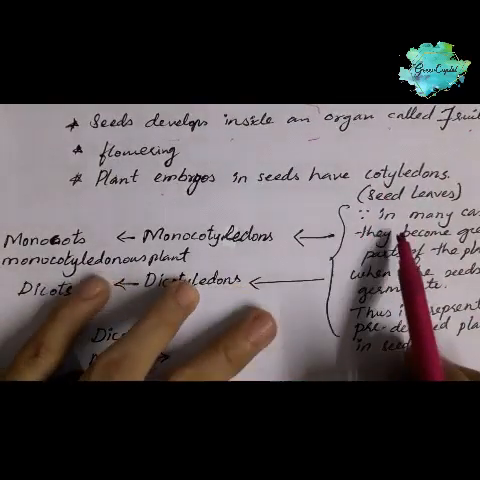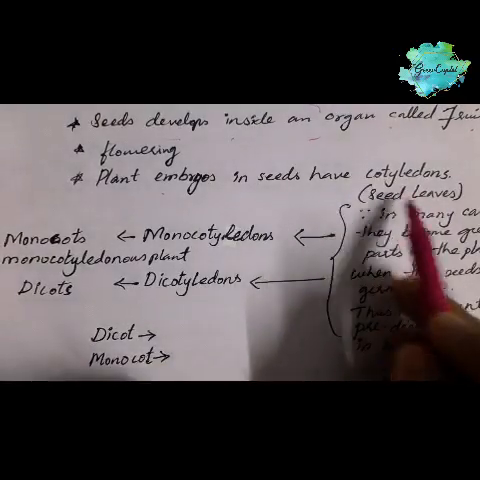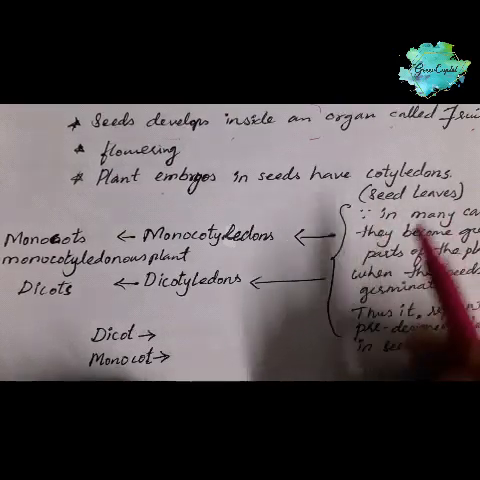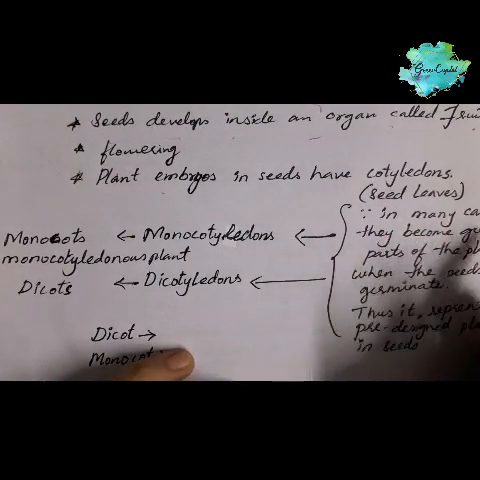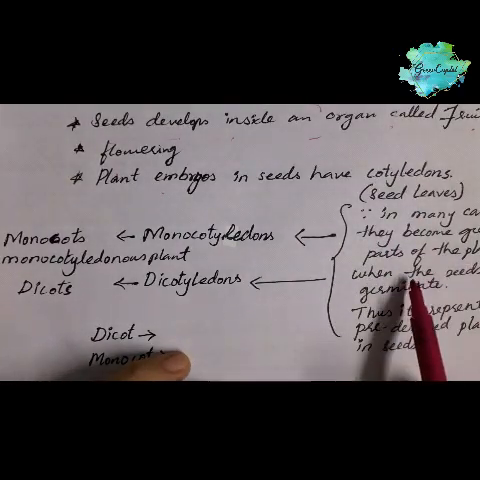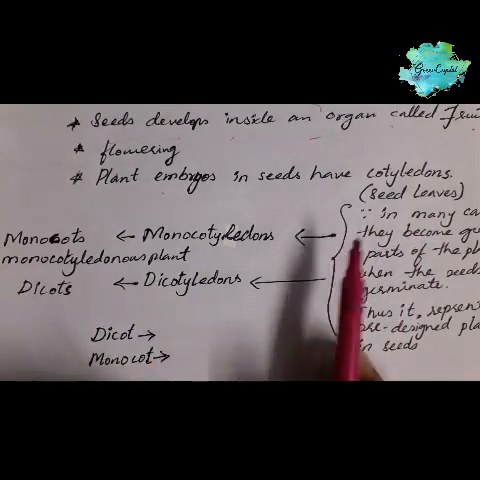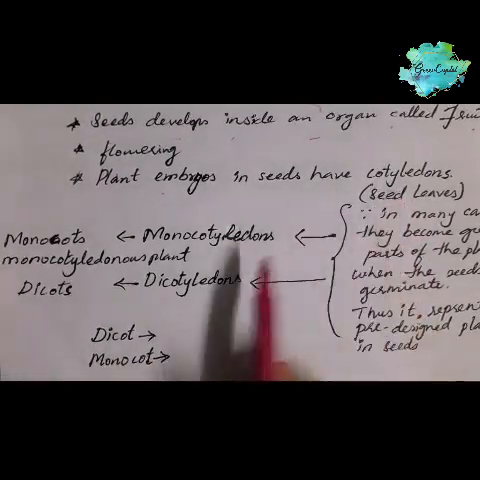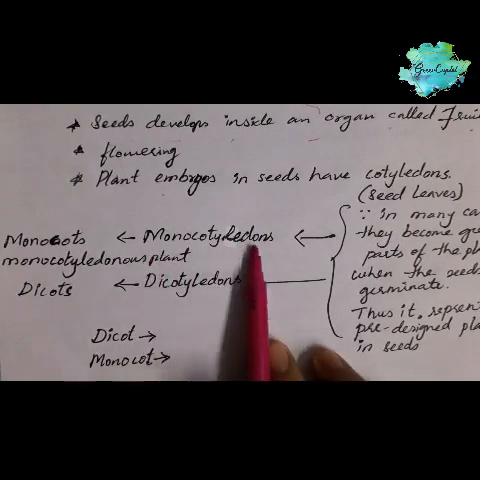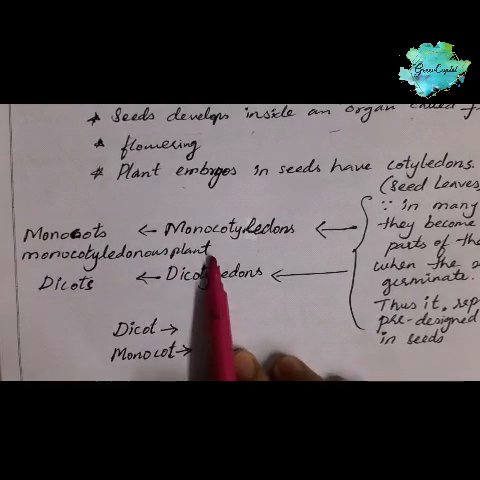Because in many cases they are the green parts of these seeds. Why is this cotyledon called seed leaves? Because in many cases what do they do? They become the green part of the plant. These cotyledons are becoming the green part of the plants. That's why it is called seed leaves. So based on the seed leaves or cotyledons, if there is one cotyledon, that is termed as monocotyledon plant or monocots or monocotyledonous plant. Okay.